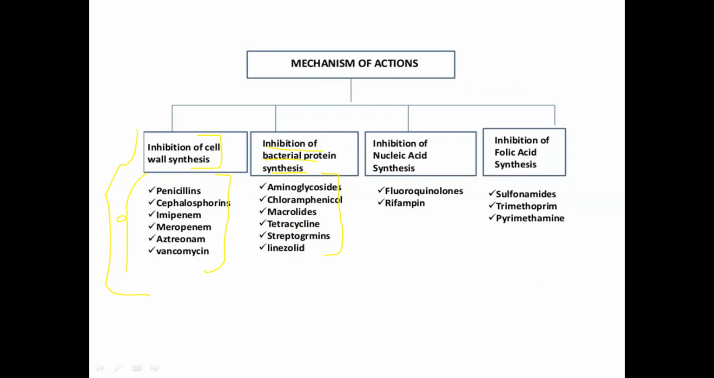Okay, the next one is inhibition of nucleic acid synthesis, and these are the means by which they stop nucleic acid synthesis. The best examples are fluoroquinolones and rifampin. Then there is inhibition of folic acid synthesis. The best examples are sulfonamides, trimethoprim, and pyrimethamine. So there are four types of inhibition involved. One is cell wall synthesis, the second is bacterial protein synthesis, the third is nucleic acid synthesis, and the fourth is folic acid synthesis.